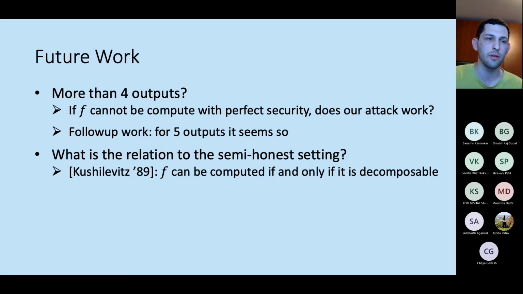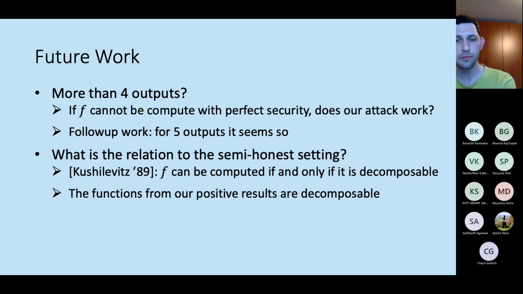Roughly, this is what it means. It seems like this decomposability also appears in the spiral and the transparent transfer functionality. So is there some relation?